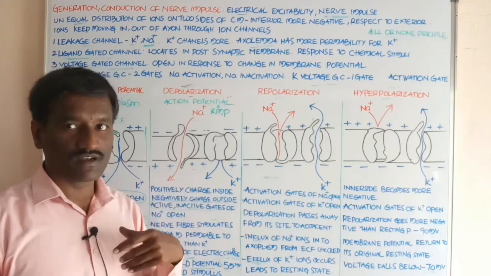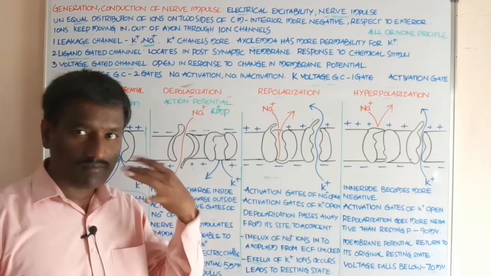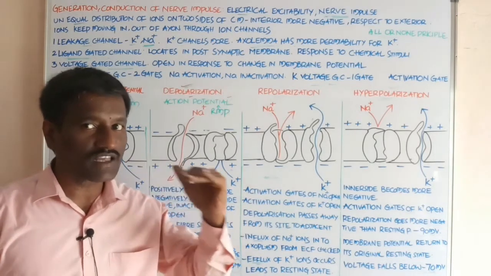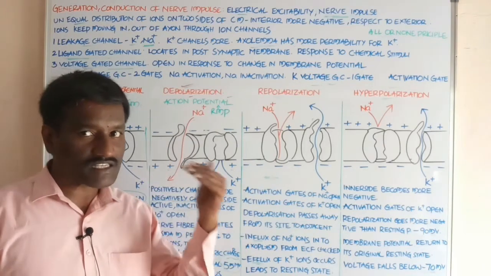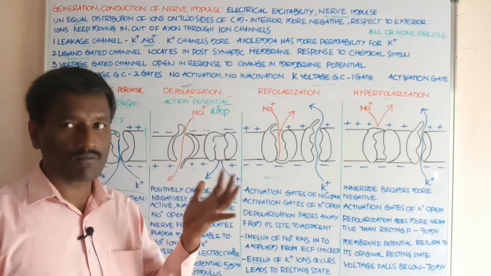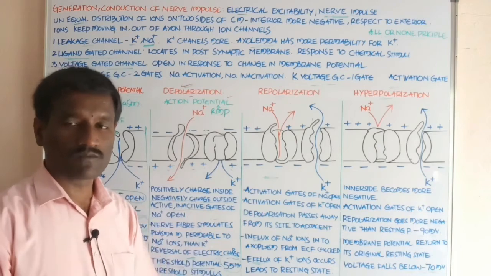The action potential is the stimulus, the impulse that is transmitted throughout the length of the nerve fiber, carried out by the resting membrane potential of the axolemma, or plasma membrane, of the nerve fiber.